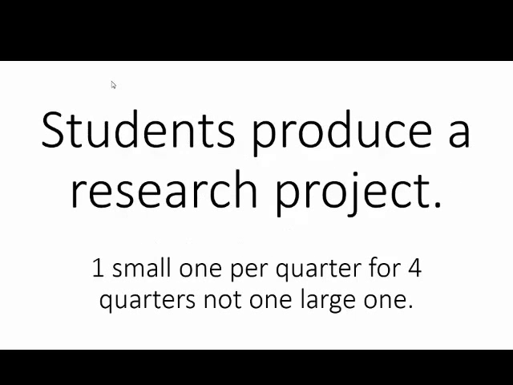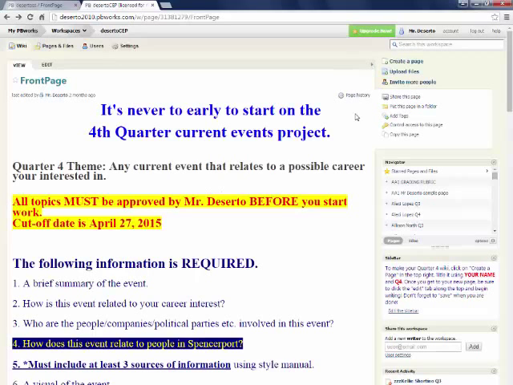The final goal of this is for the students to produce 4 small research projects. 1 small research project per quarter, as opposed to 1 very large one somewhere during the school year. Once the students have typed in successfully their username and password, they will come to the front page. The front page has several things on it that are very, very important for the students and this project.